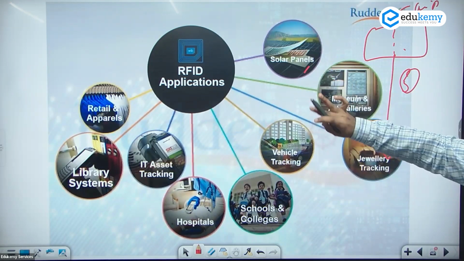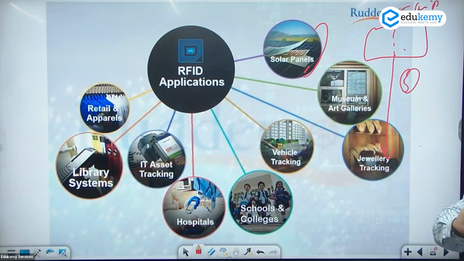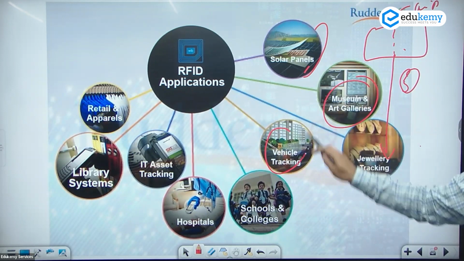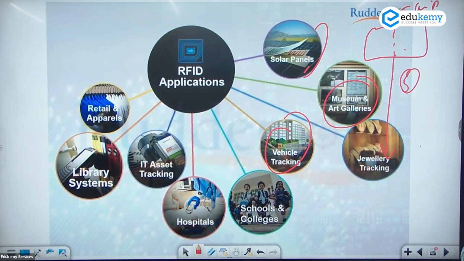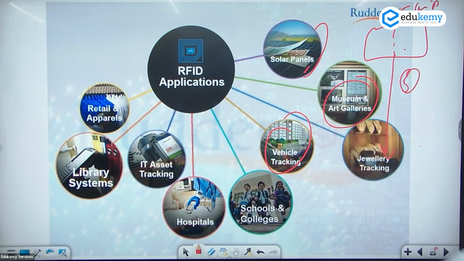It can be used in the solar panels as well. So this type of application they will give, कि solar panels में भी RFID use हो सकता है. Museums and art galleries, vehicle tracking सबको पता ही है. School, college, hospitals. So this is an evolving technology. Academy is also evolving. So both can be used there. So it can be used anywhere.